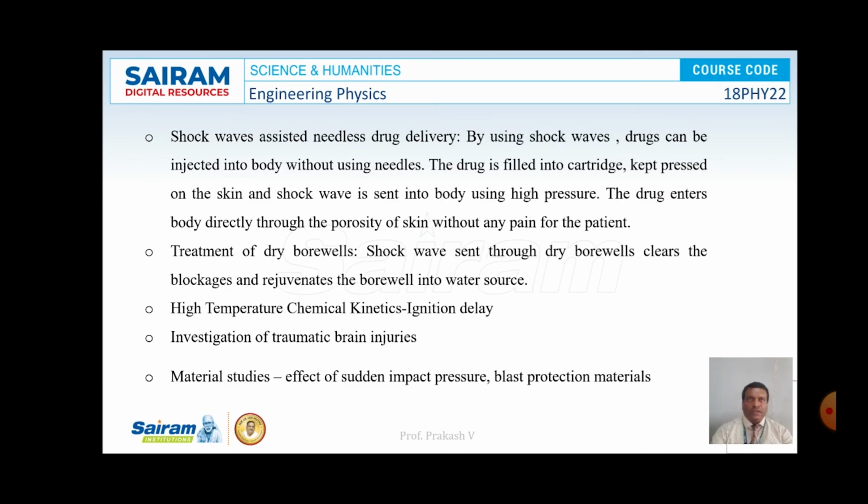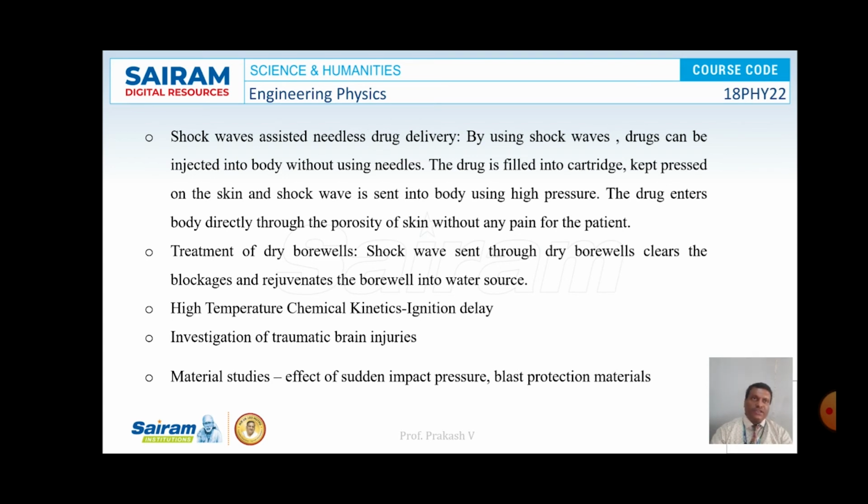And the next application is shock wave assisted needleless drug delivery. So by making use of shock waves, drugs can be injected into our body without needles.